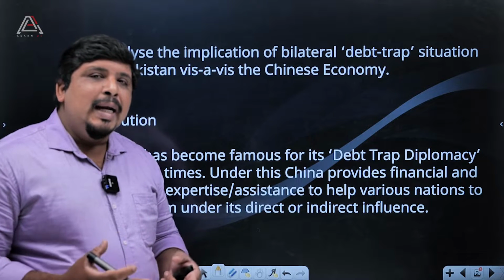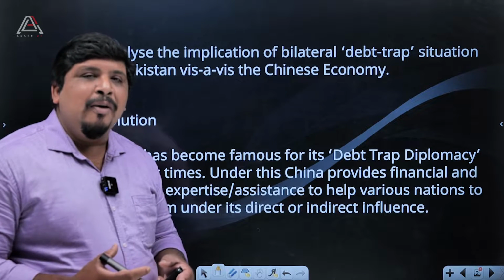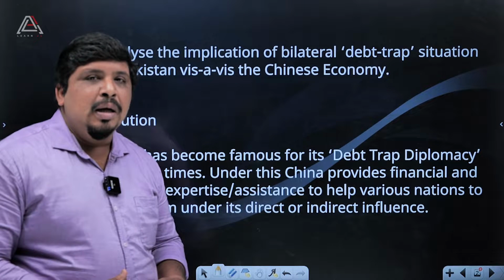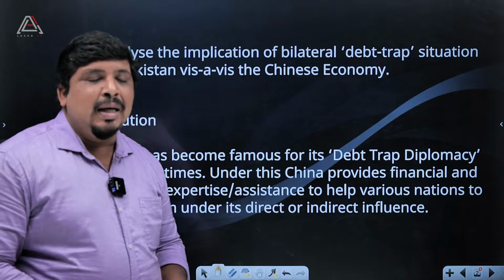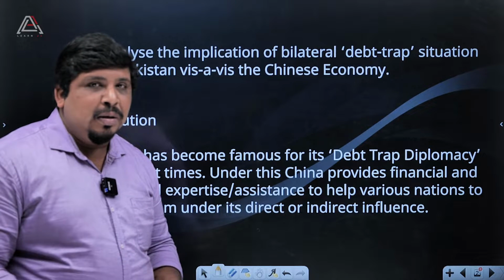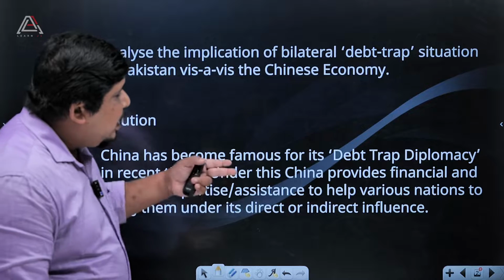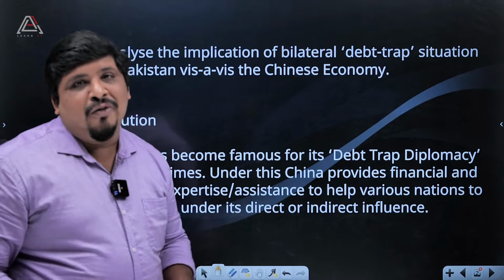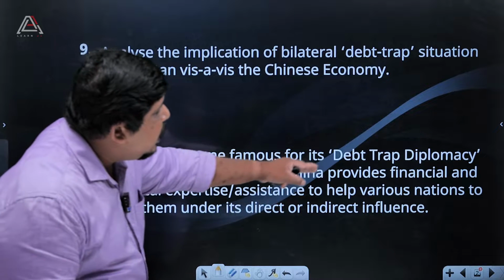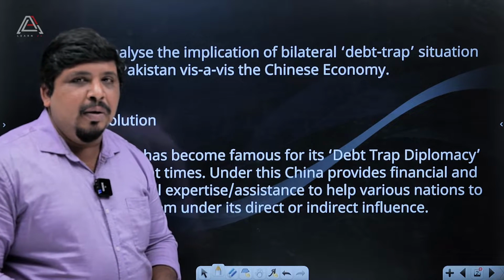So China is providing a lot of help for weaker economies like Pakistan, and we can say Afghanistan. After getting that help, Pakistan will be under the control of the Chinese economy. So there is debt trap diplomacy.